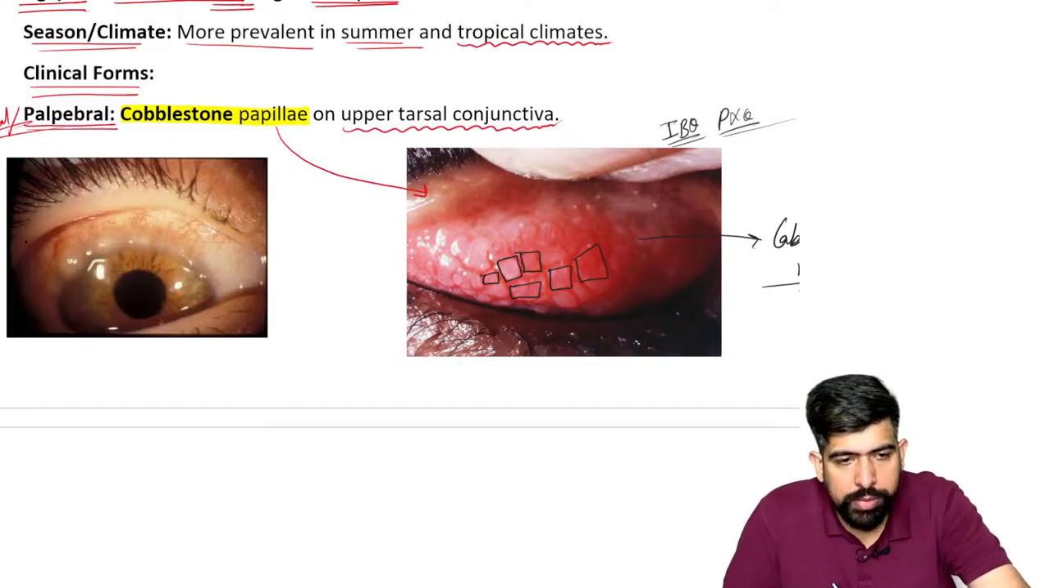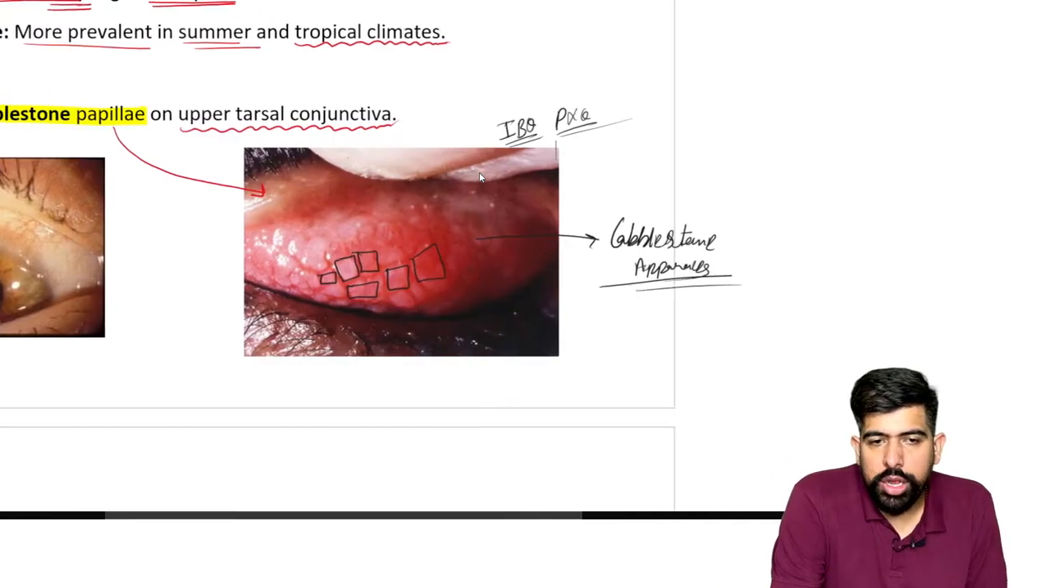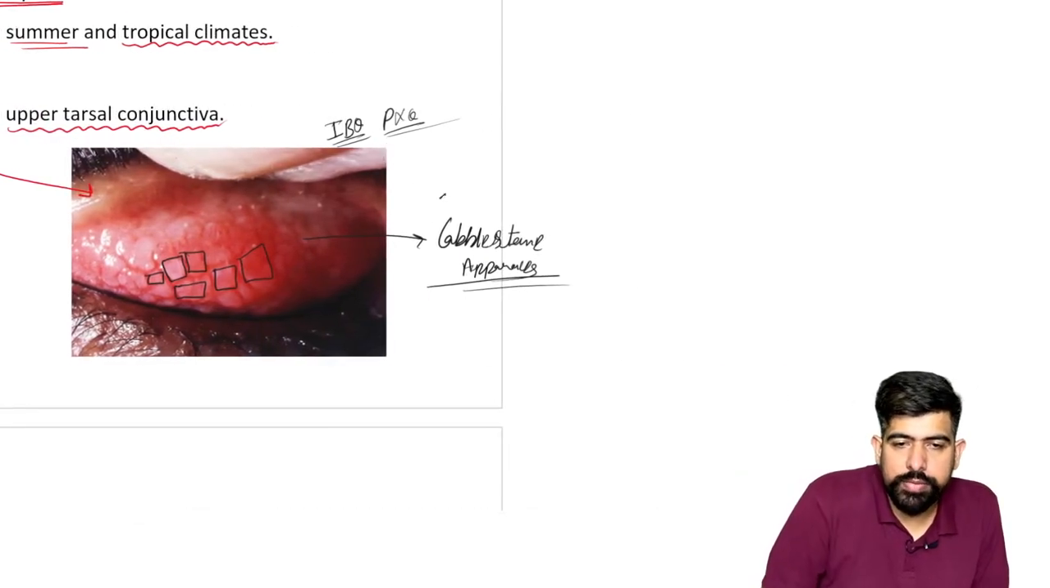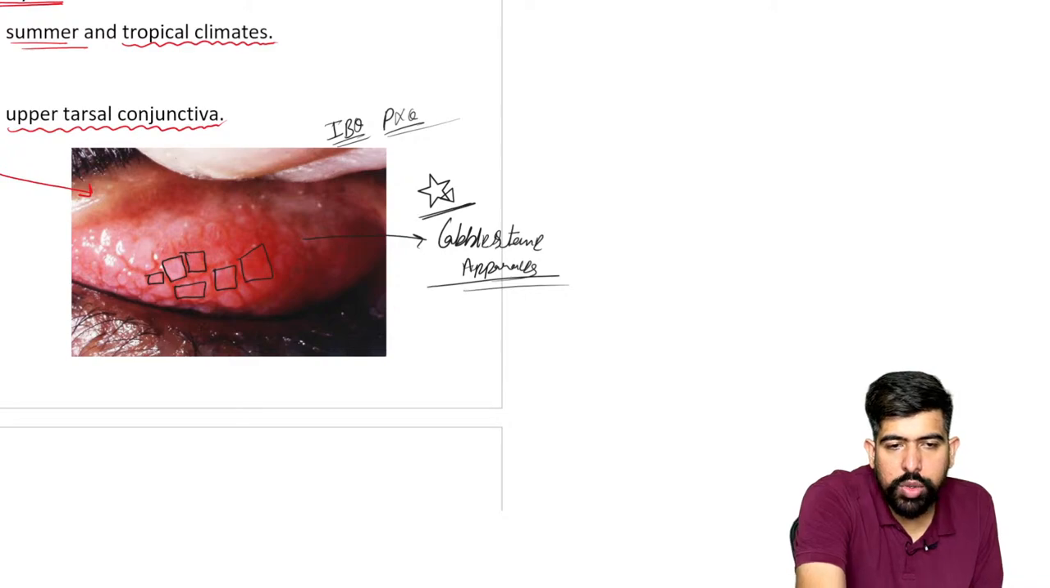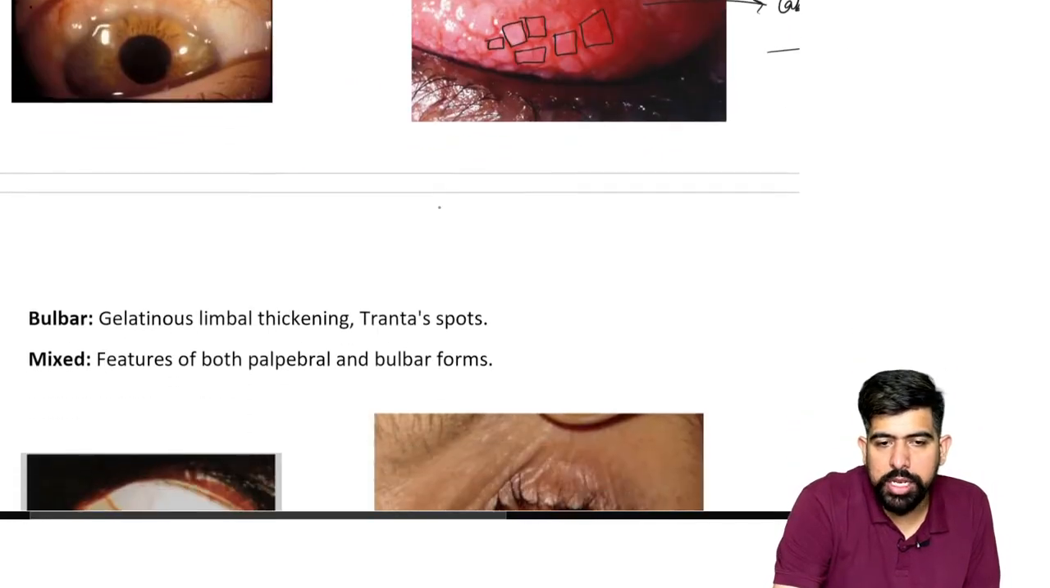Now, you can see that on the tarsal conjunctiva we saw the cobblestone. Make a star over here. Let's make a star over here. So this is the cobblestone appearance. Now, moving forward to the next one, the palpebral is done.